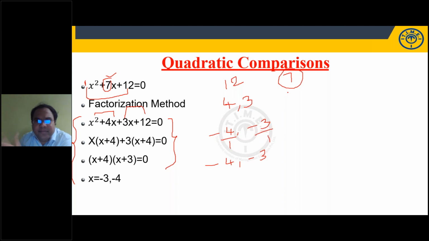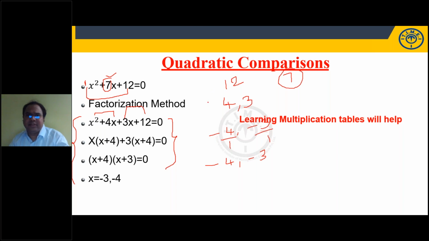If the numbers increase, being comfortable with the multiplication table will definitely help you. When you are writing the roots, you have to change the sign: minus 4, minus 3, and divide by the coefficient of x square, which is 1 here. So minus 4 by 1, minus 3 by 1. So learning multiplication tables will help you get these factors.